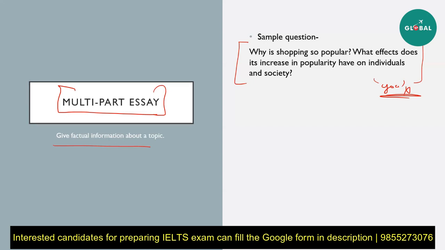Okay. And the second thing, what are the effects on individuals and society? There are two mini questions here. First of all, the effects that are there on individuals, and second of all, the effects that are there on society because of its increased popularity. You need to actually answer both of them. Both of these should be included in your answer.